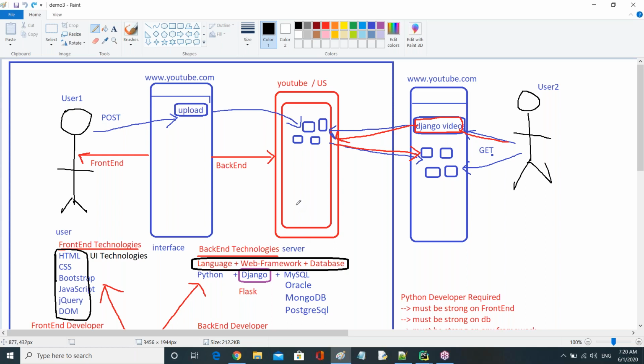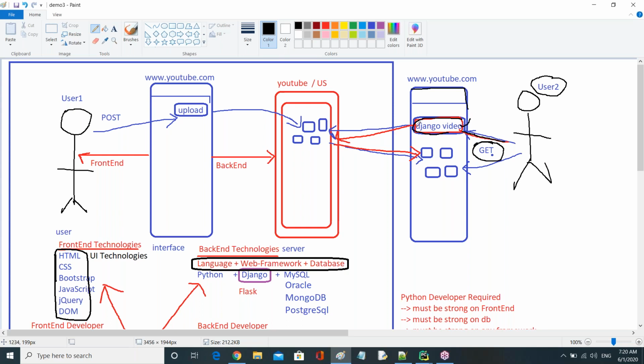Later, another person who wants to learn Django, I take as the second user. So what happens here? He will open the website, and in the search box he can type Django videos. Means he is going to get some data. He is doing the get operation and clicks enter.